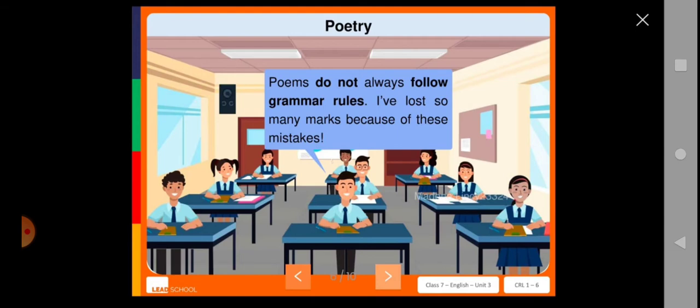In a poem, for example, the author writes about his or her experience, so he or she may not follow the grammar rules. Here you can see the full stop, the hyphen, the exclamation mark. What is written in the poem, you have to learn and do as it is. You should not change it because the poem author has written it. And while writing poems, you may make some mistakes due to this, isn't it?